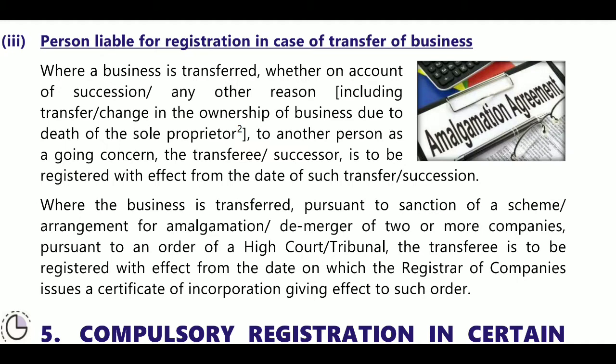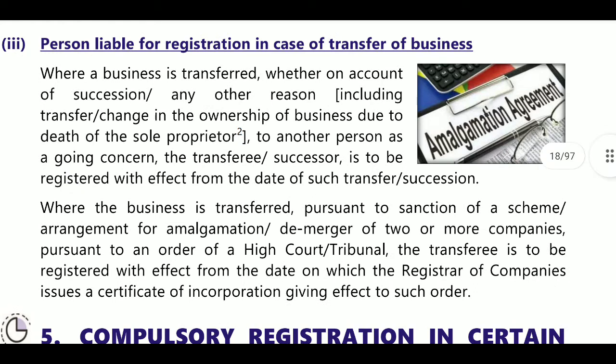Where you have transferred your business on account of succession or any other reason, including transfer or change in ownership of business due to death of the sole proprietor to another person as a going concern, then the transferee or successor is to be registered with effect from the date of such transfer or succession.